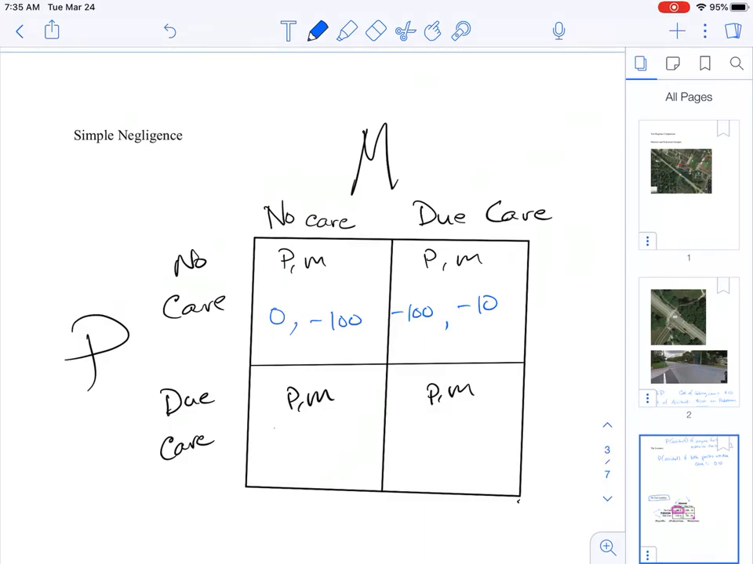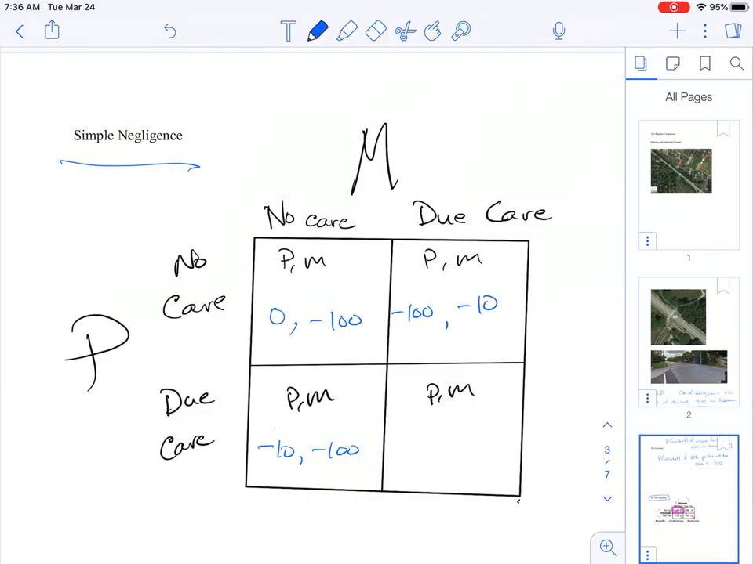Now, what about if the pedestrian does exercise due care? If the pedestrian exercises due care and the motorist doesn't, will there be an accident? Yes. Who will bear the cost of that accident? Well, initially it falls on the pedestrian, but under simple negligence, the motorist will have to compensate the pedestrian for that harm. So you're out minus 10, minus 100.